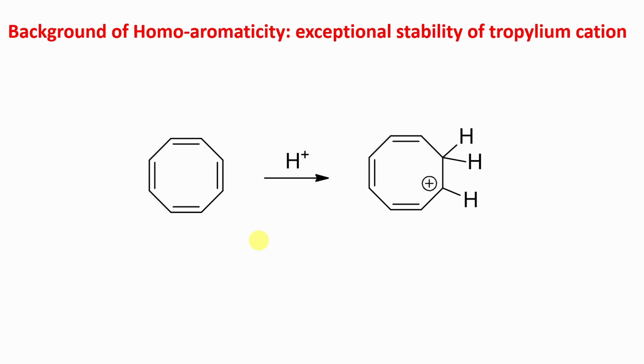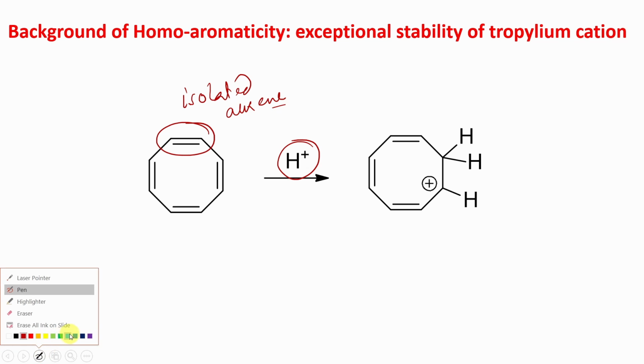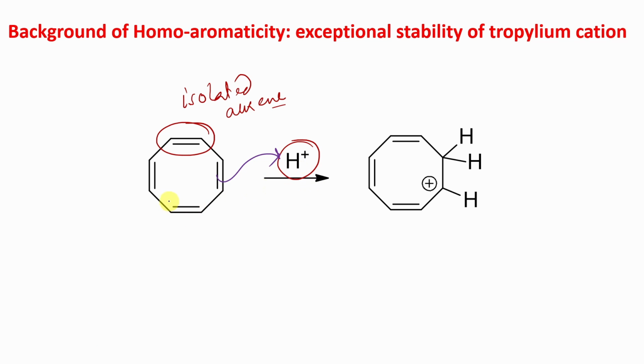But if you treat this COT with a very strong acid like concentrated sulfuric acid or superacid, then protonation takes place. Previously I told you these double bonds are not in conjugation. So you can consider these double bonds as isolated alkenes. An isolated alkene can undergo protonation, means any one of these double bonds will be protonated. Now this neutral molecule plus H plus will be cationic. Now this carbon forms a bond with hydrogen. By the way, previously each carbon atom had one hydrogen. But from this carbon atom, the double bond goes, so there is a positive charge.